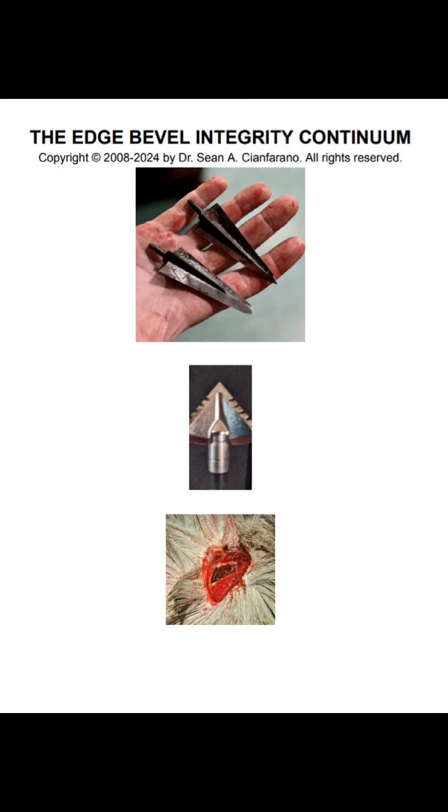And more importantly, what does the broadhead's design, material, heat treatment, and manufacturing process yield for EBI, edge bevel integrity, and thus RLC, real life cutting, when tipped on the end of a big game arrow projectile in an arrow application?